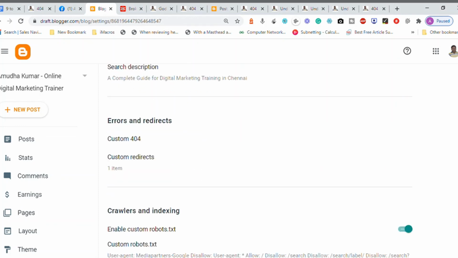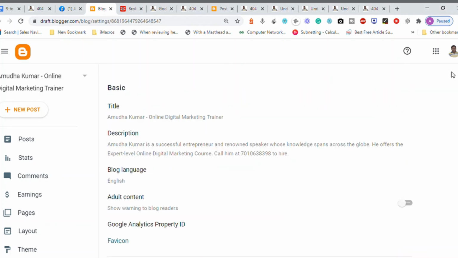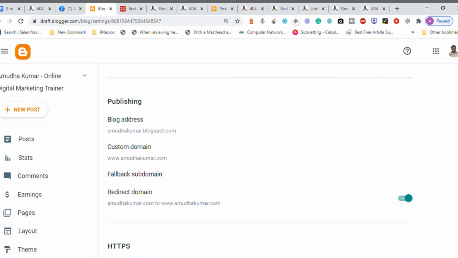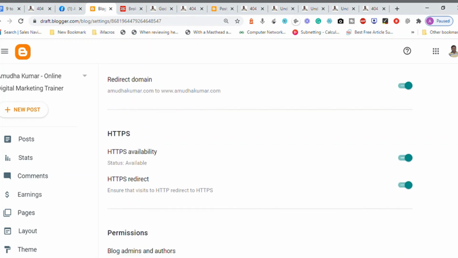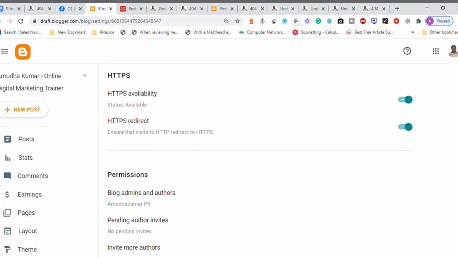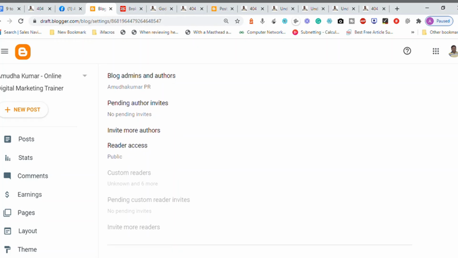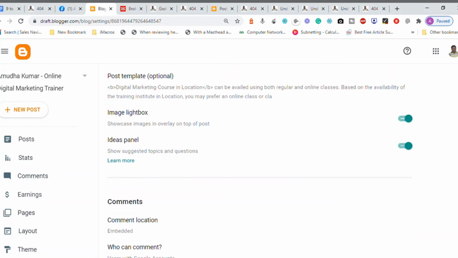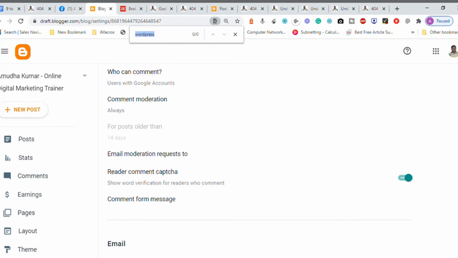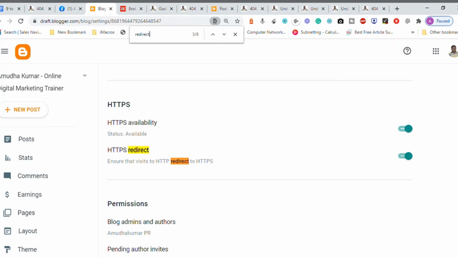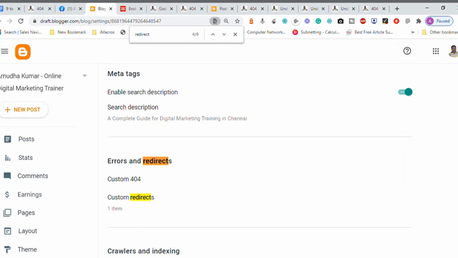I think I crossed that section of redirection. Let me go to the top. Description, blog content, adult content, privacy, publishing, custom domain, redirection of the domain. This is HTTPS redirect. Let me press Control F and search for custom redirect. HTTPS redirect, errors and redirect.